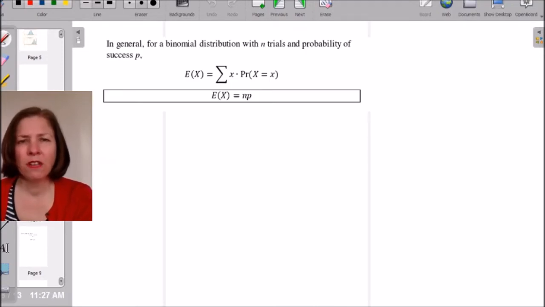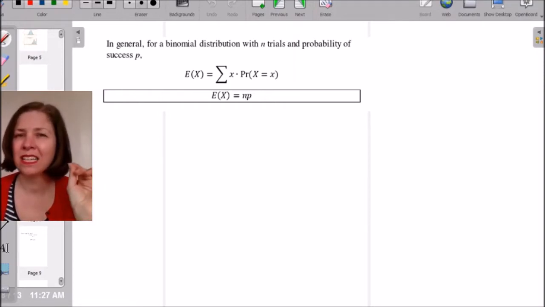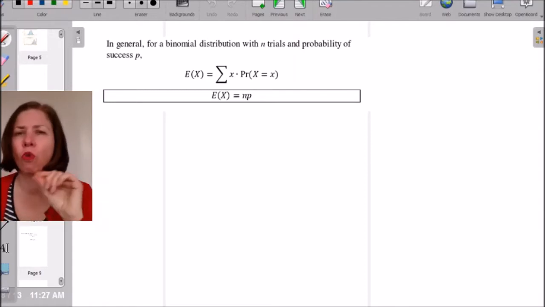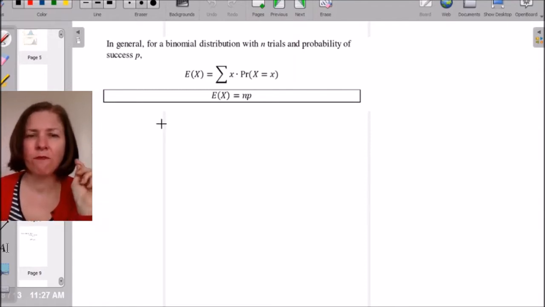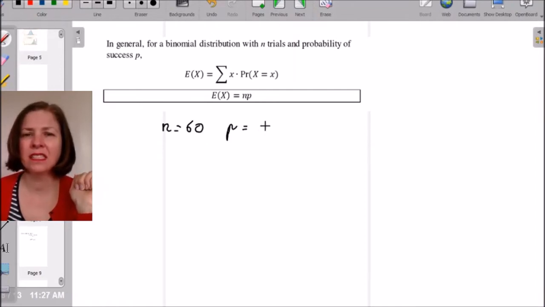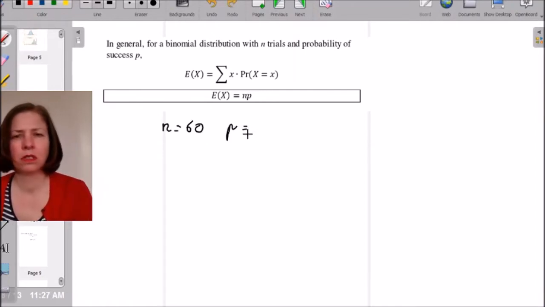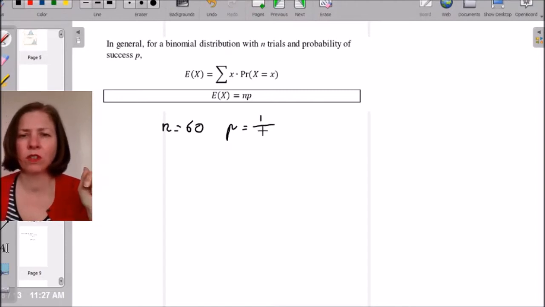So in general, if I've got a binomial distribution, and a roll of the die is a binomial distribution, if I'm looking for a particular number, either a 5 or not a 5, that means there are two outcomes, right? The number of rolls I had before was 60. The probability of success was 1/6, I've got to write a fraction.